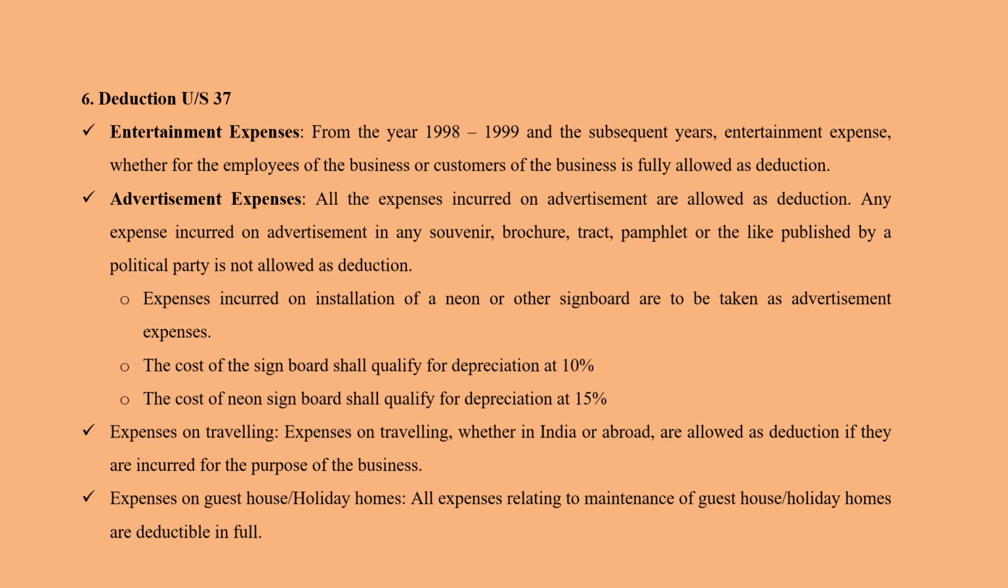So two major expenses are here. Entertainment expenses. From the year 98-99 and the subsequent years, entertainment expenses, whether for the employees of the business or customers for the business, is fully allowed as deduction. So whatever you're spending as entertainment allowances for your employees and for your customers, it can be given as full deduction. Advertisement expenses. All the expenses incurred on advertisements are allowed as deduction. Any expense incurred on advertisement in any souvenir, brochure, tract, pamphlet or the like published by a political party is not allowed as deduction. So if you have any advertising expenses for your business, it is allowed as deduction.